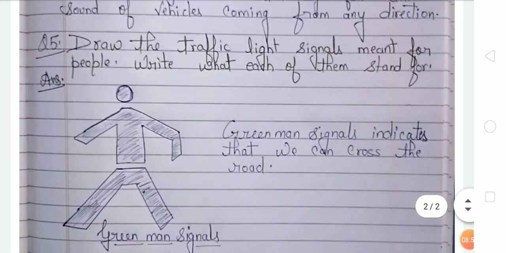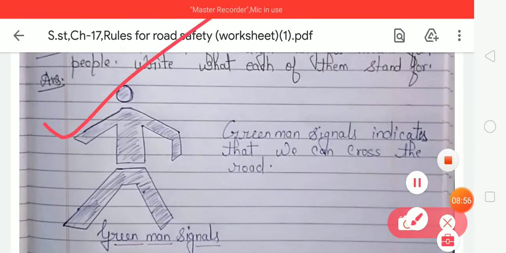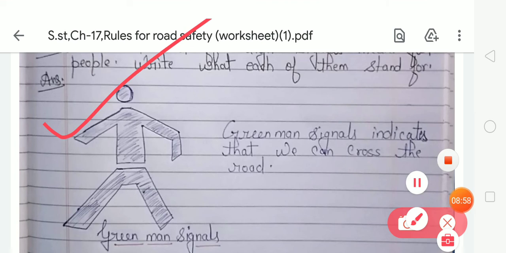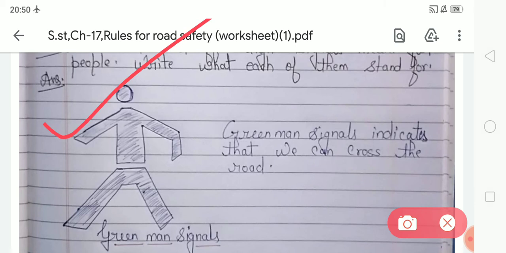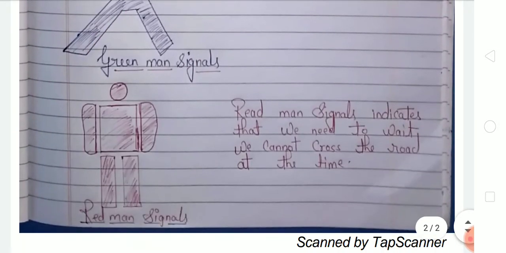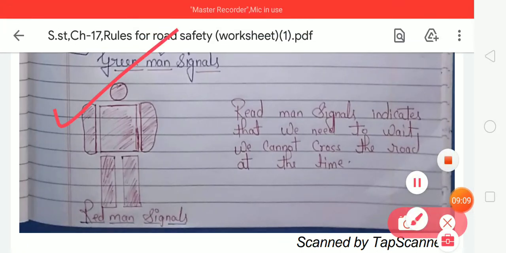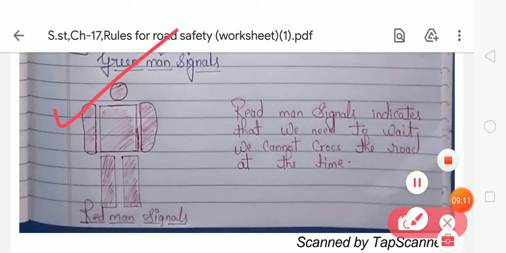Here you can see the picture of the green man signal, and the green man signal indicates that we can cross the road at that time. Now this is the second, the red man signal, and the red man signal indicates that we need to wait and we cannot cross the road at that time. So students, these are the signals for people.